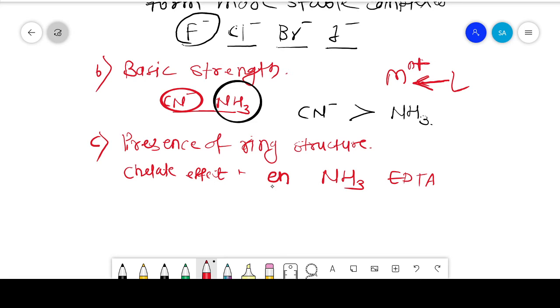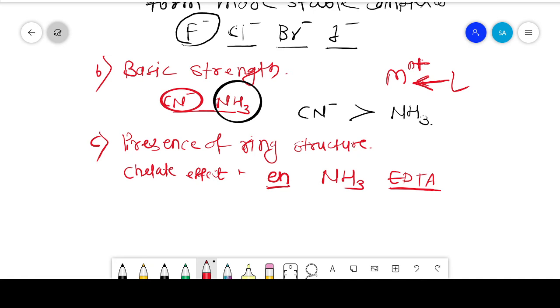This is the chelates. It forms a ring structure with the metal ion, and it has two or more donors towards the metal ion. So this enhances the stability of complexes containing the chelate ligand, which is also called the chelate effect.